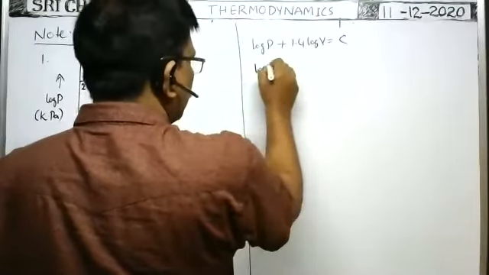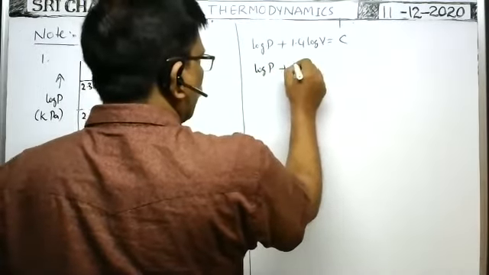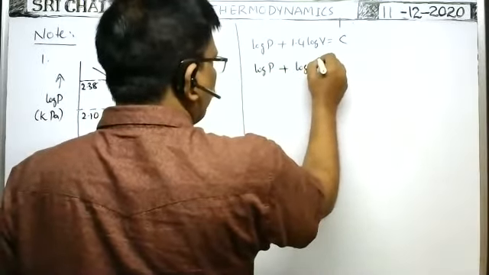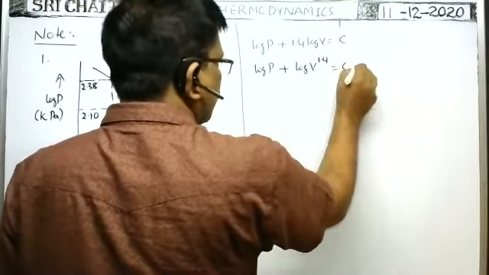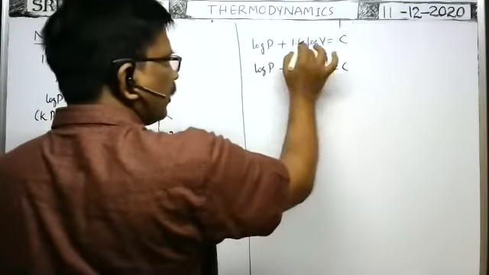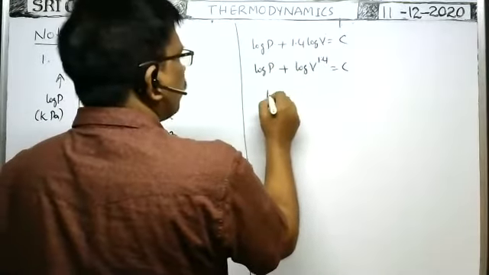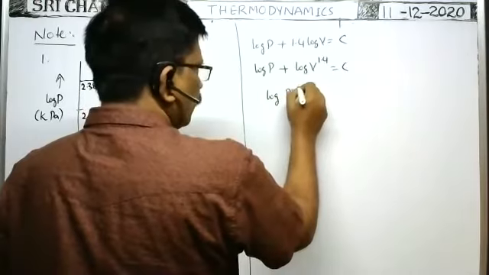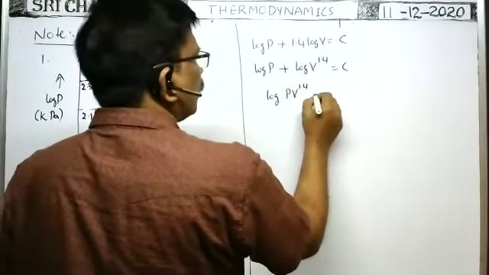Here log P plus log V to the power of 1.4 can be written, as the multiplier can go in the power. Therefore log PV to the power of 1.4 is equal to c.